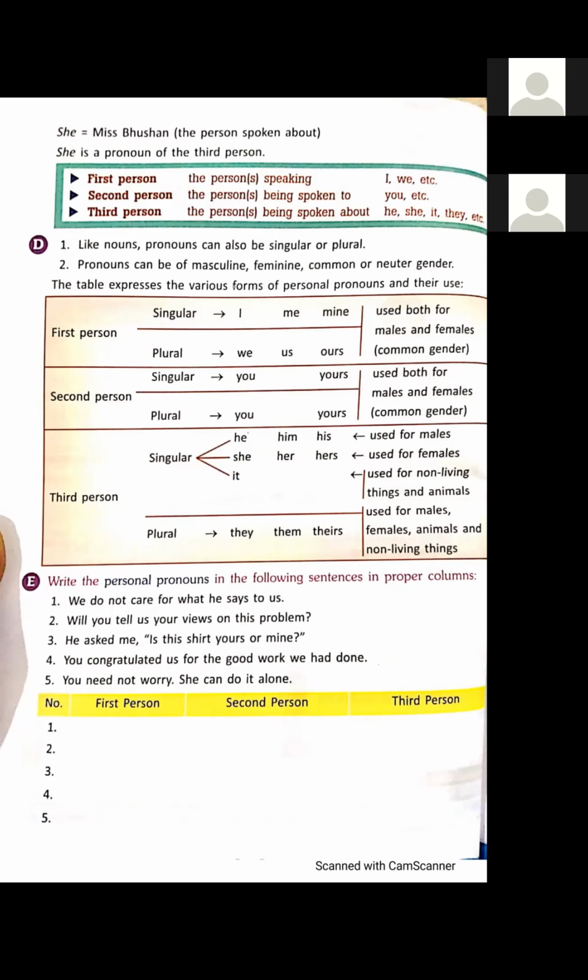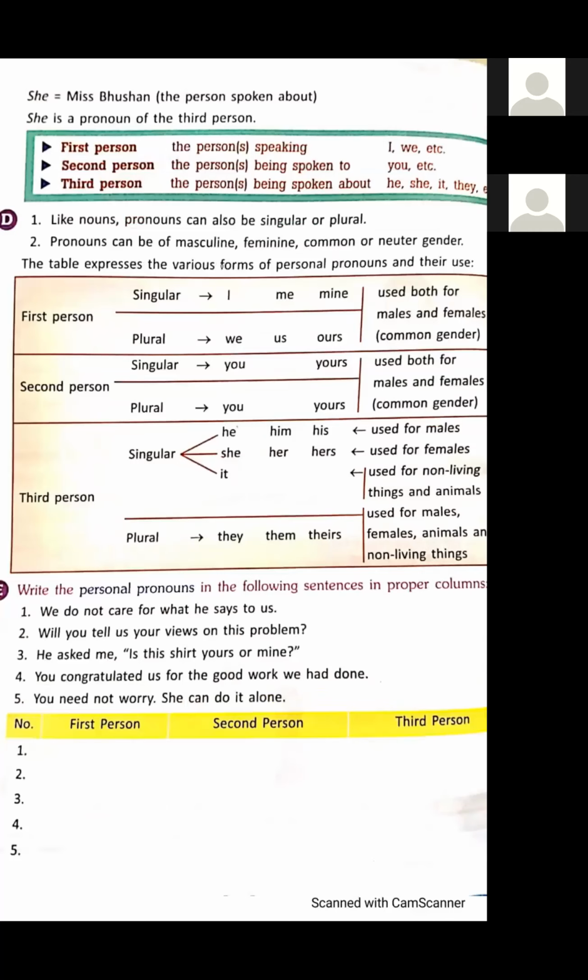First person, look at this box. Singular pronouns: I, me, mine. These are used for a singular person. And plural: we, us, ours. They are plural. We use we, us and ours for plural.